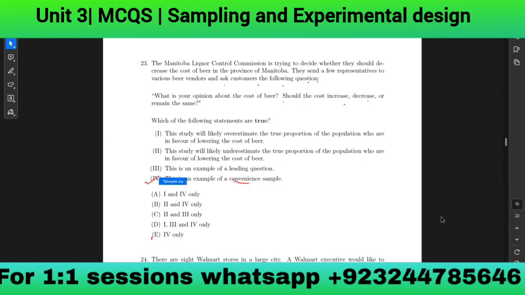But this is a leading question, this is not correct. The study will underestimate the true proportion is not correct. Will the study overestimate the true proportion of the people who are in favor of lowering the cost of the beer? Yes, they can. So 1 and 4 can be the correct answer.